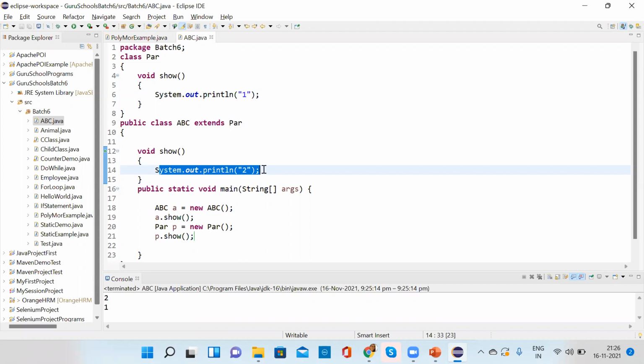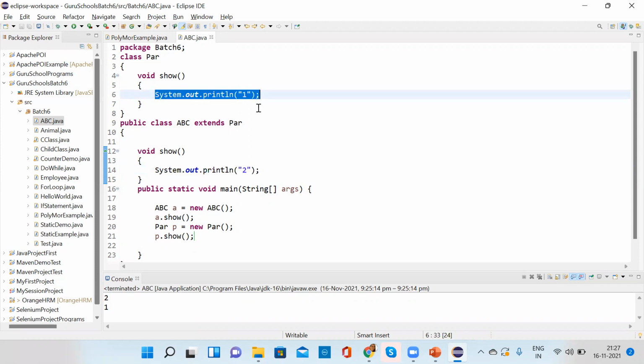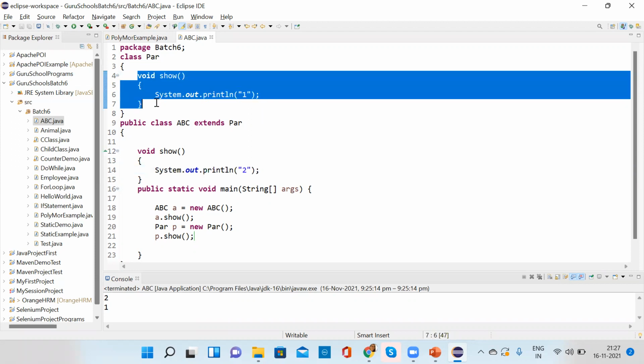So method overriding allows a child class or a subclass to provide a specific implementation of a method that is already provided by one of the parent classes. You got it? Some implementation is done here, right? This is the requirement of your program.